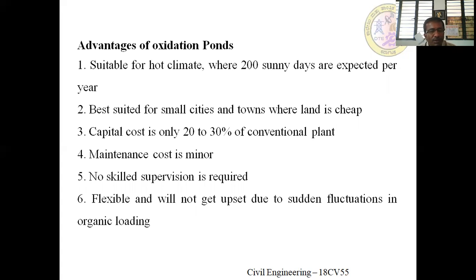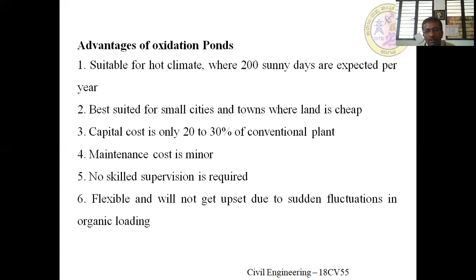Means it is cost effective one. Cost effective one means it requires only 20 to 30% of the conventional plant. Conventional plant means usually the conventional municipal water treatment plant, which requires screening, grit chamber, sedimentation tank, and activated sludge process and all these things, primary clarifier, secondary clarifier. But if you are introducing an oxidation pond instead of the conventional one, it may reduce the cost up to 20 to 30% of that particular one. So that's why it is cost effective one.